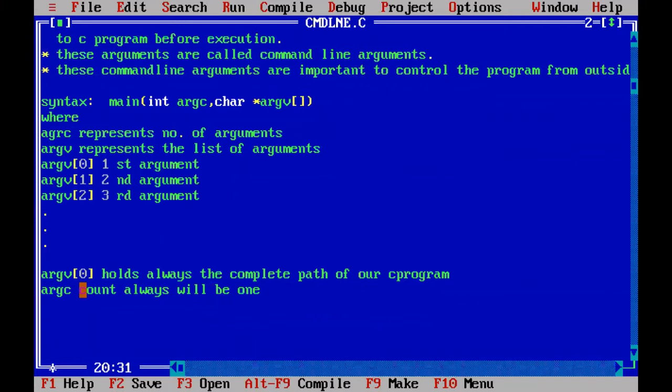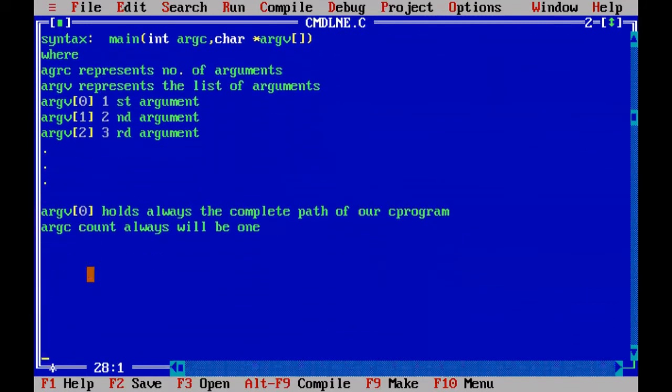If you don't pass any arguments from the command line, then the first argument will always be the path to the file and argc count will be 1. When you give the first argument, argc count will be 2, because even though you gave only one argument, argc shows 2 as it includes the complete location to the file name, which we store in arg0 as the first argument.